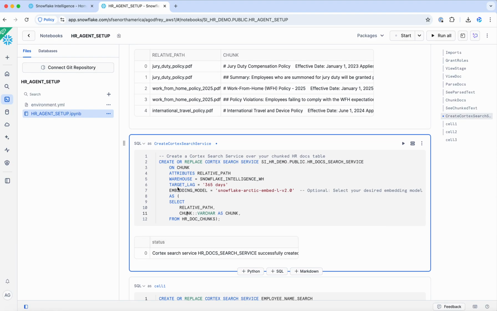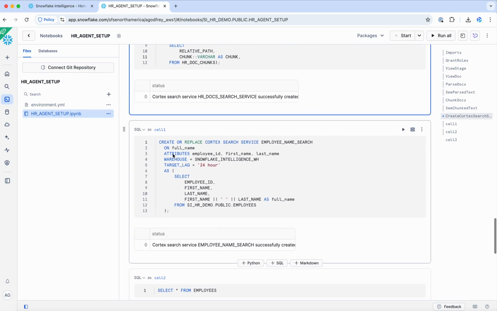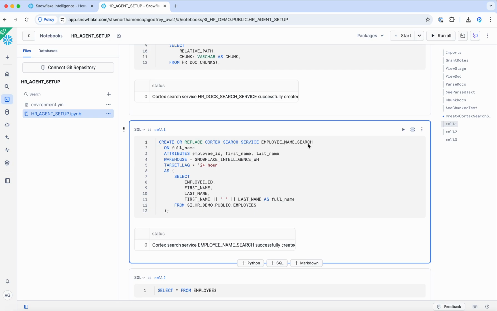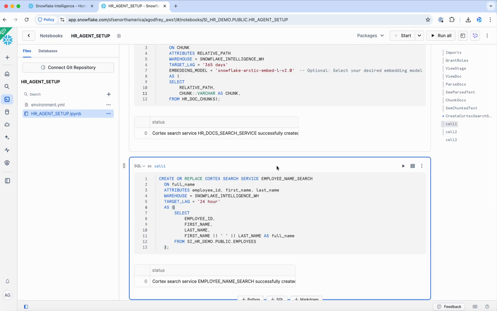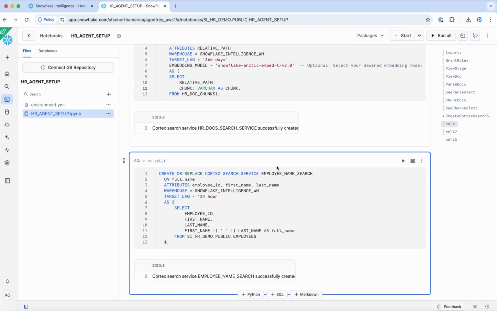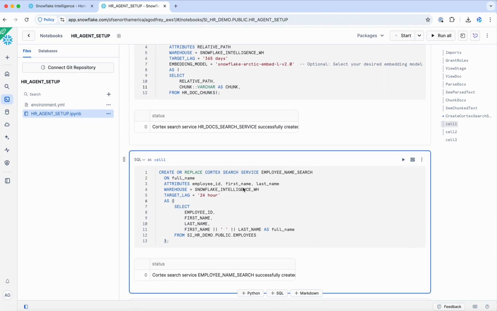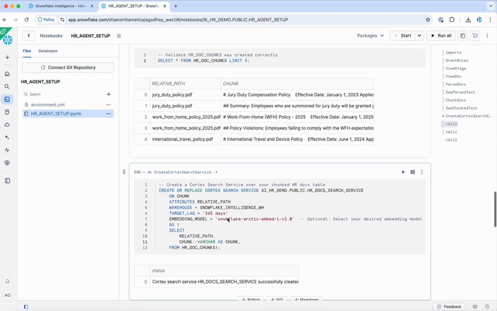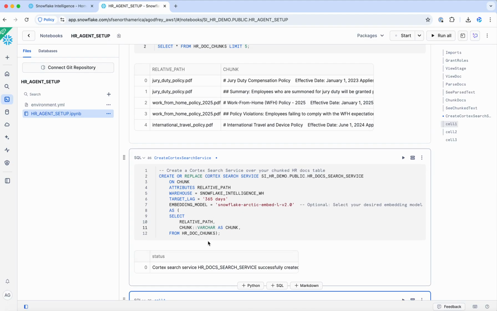Okay, so I'm going to end that setup here. The rest is kind of additional. You can create a search service for the employee name that might help improve the fuzzy match when we are asking questions about employees that maybe we are spelling their name wrong or using different capitalization methods, etc. So this can be added on a little bit later. But our setup for the unstructured data is at least baseline complete right here.